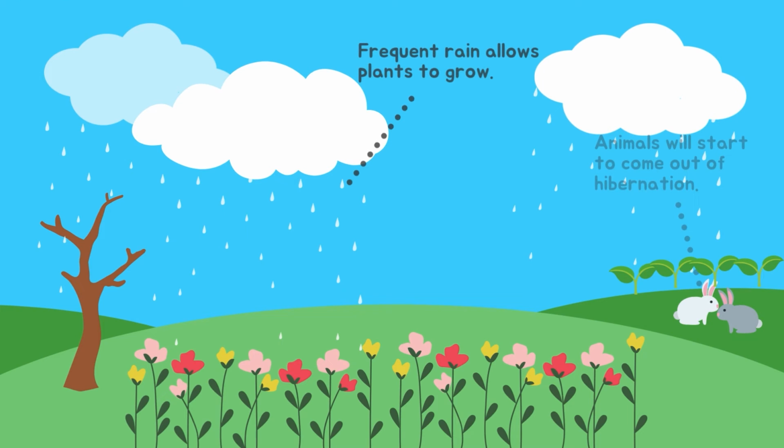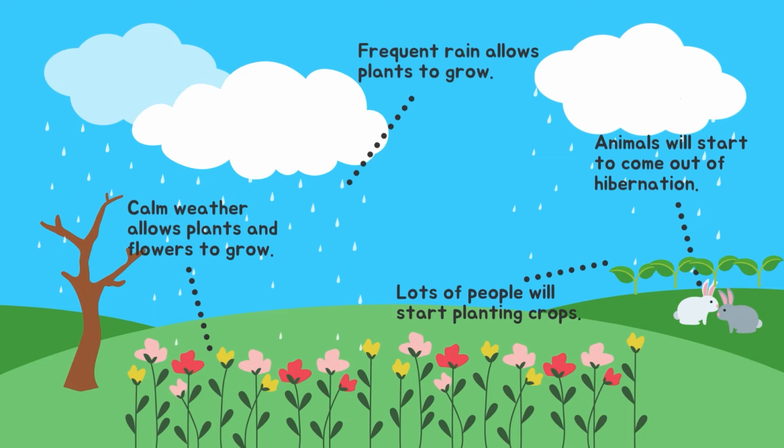In spring, the weather is very nice. It is not too hot or cold. This nice temperature allows for plants and flowers to start growing. Because of how nice the weather is and how frequent rain is around spring, many people will start planting fruits and vegetables.